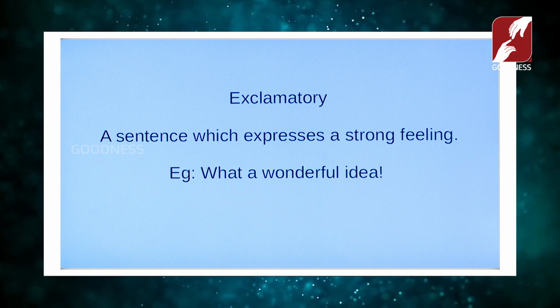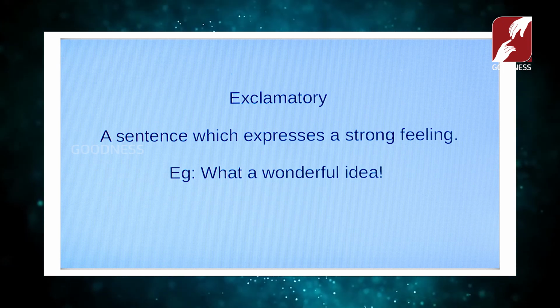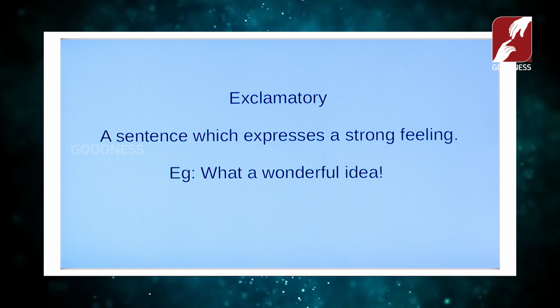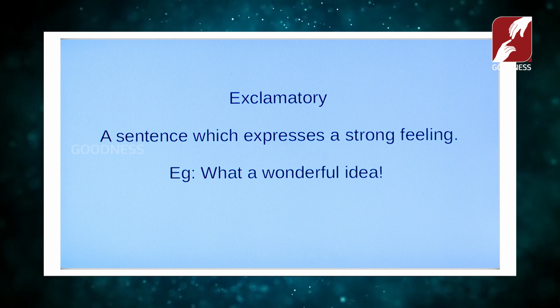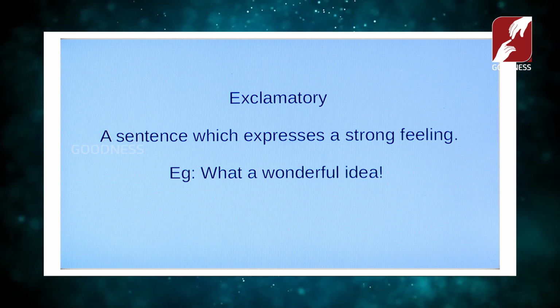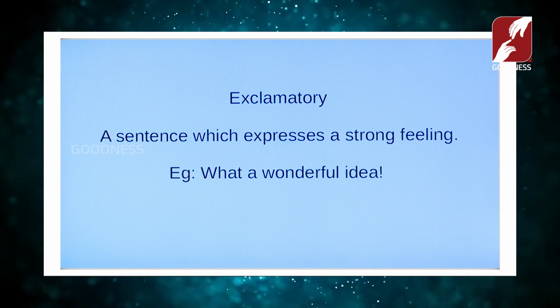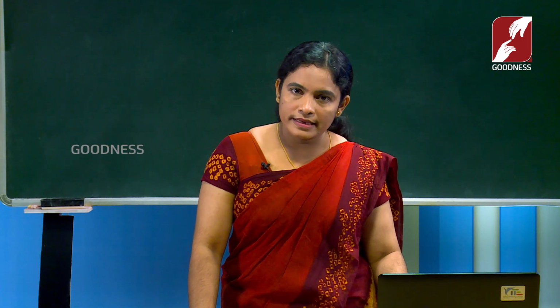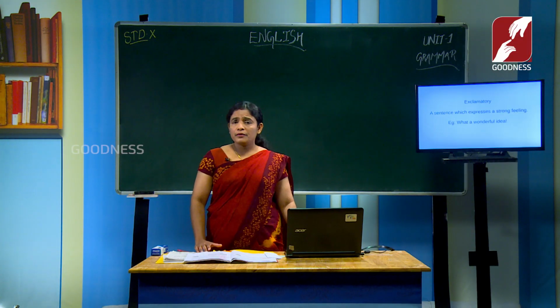Then exclamatory sentence. What do you mean by an exclamatory sentence? Sentences which express a strong feeling are called exclamatory sentences. Here one example is given, what a wonderful idea. This is an example of an exclamatory sentence. Now, is it clear for you?